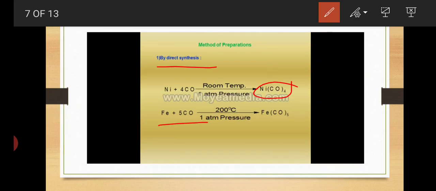Second, iron, Fe, plus 5 CO at 200 degrees centigrade and 1 atmosphere pressure forms Fe(CO)5, iron pentacarbonyl.